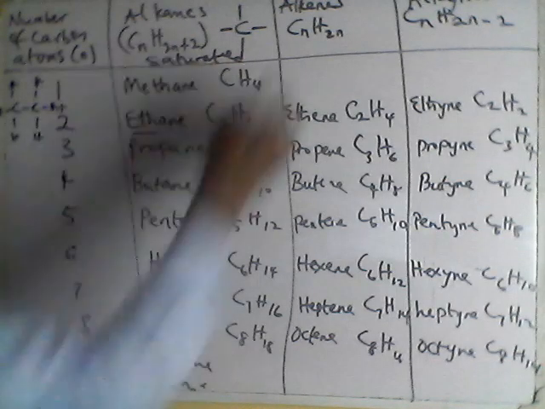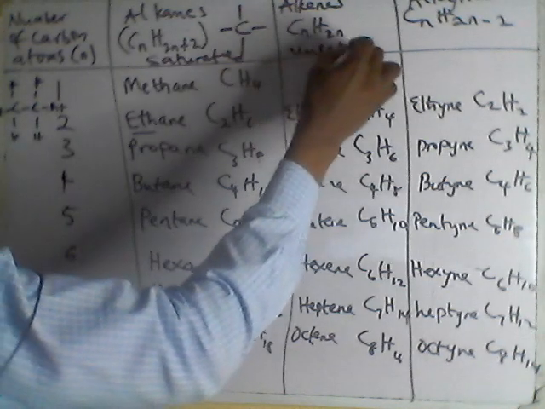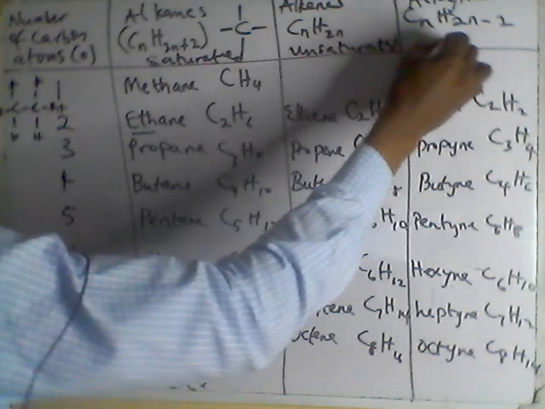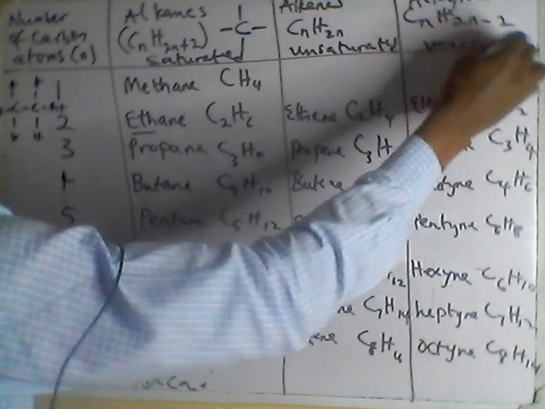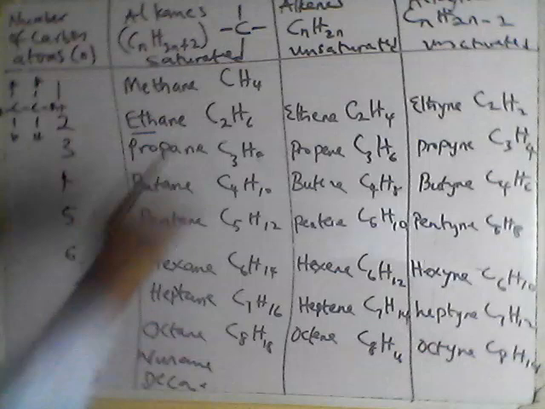Every space is filled. This one is unsaturated, and this one too is also unsaturated. Okay, both are unsaturated. Why? Because there's always a free space. So this is the general formula for alkanes.